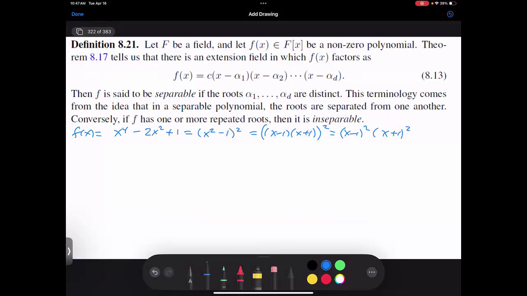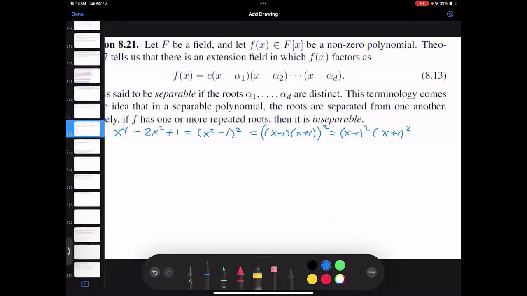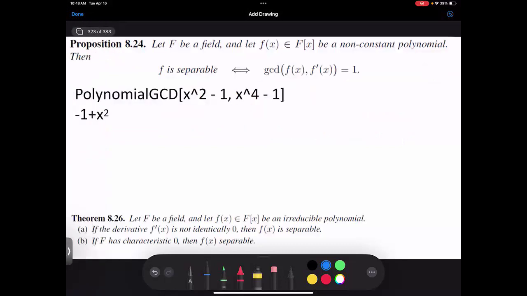That's fine. So I have x to the fourth minus 1. I have x squared minus 1. And not surprisingly, x squared minus 1 goes into x to the fourth minus 1, x squared plus 1 times. Would you write it as -1 plus x squared? It's not a bad way to write it. You're writing constant term, then linear term, then quadratic term.